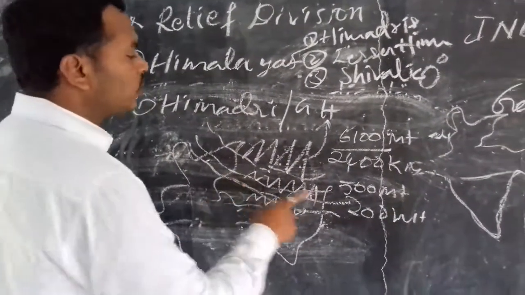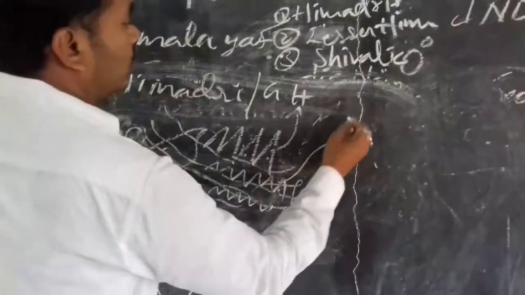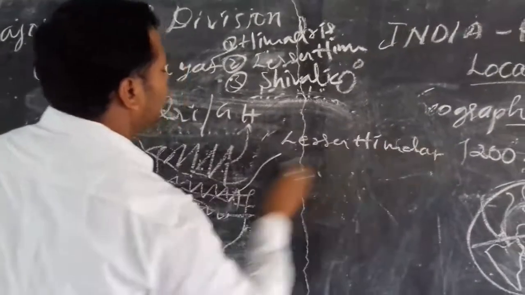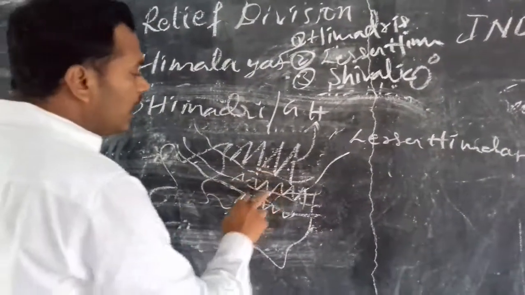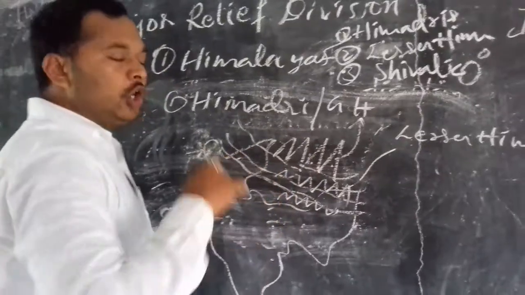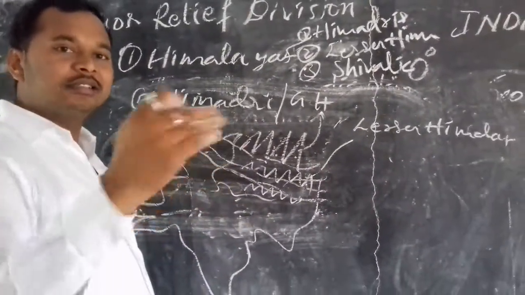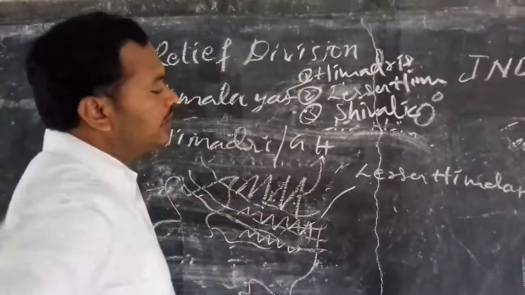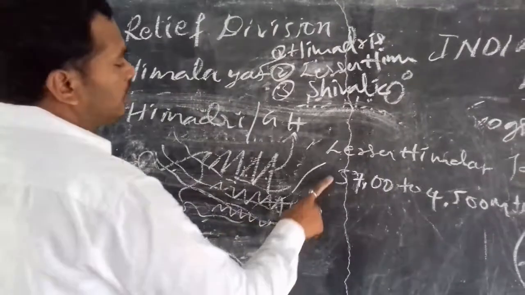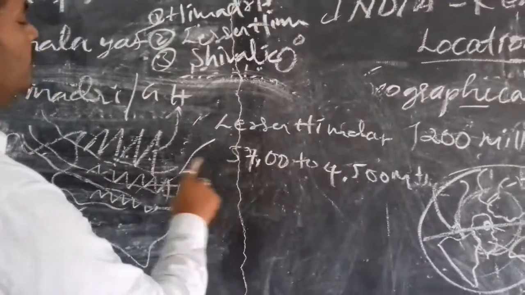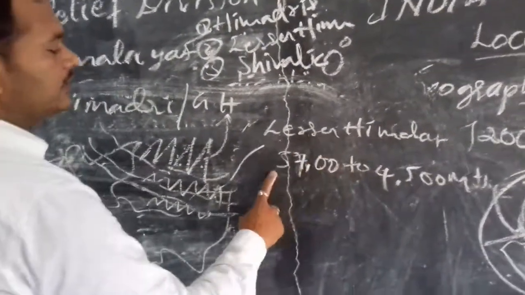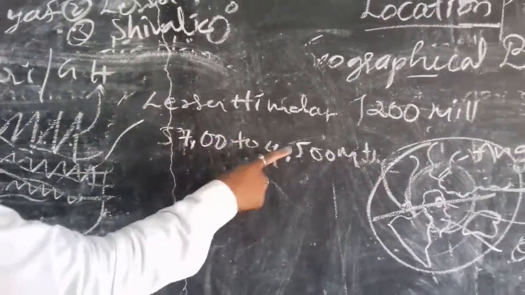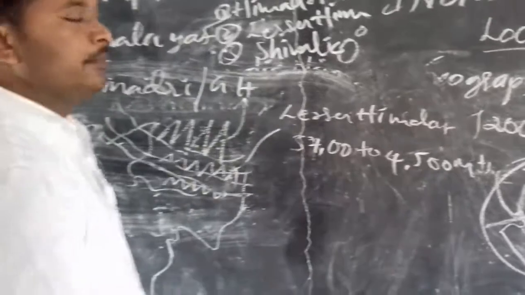Okay, the next, let's go for the second thing. Lesser Himalayas. Lesser Himalayas are located at the bottom or the southern part of the Greater Himalayas. The average height of the Lesser Himalayas is 3,700 meters to 4,500 meters.